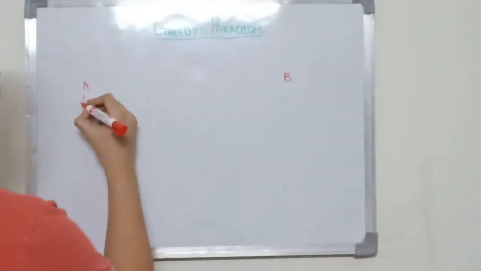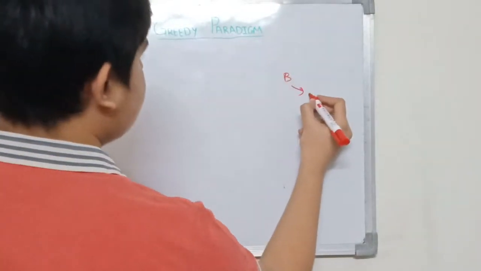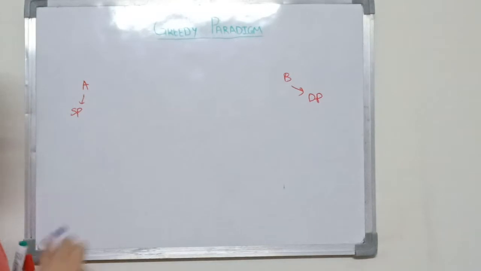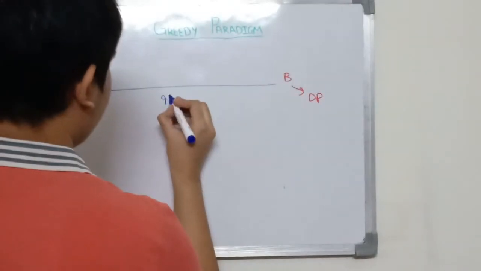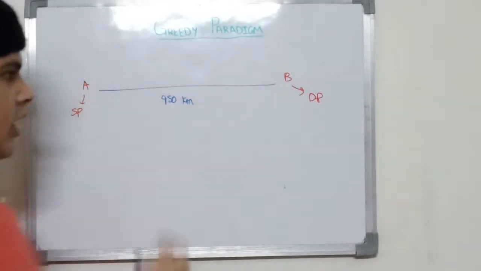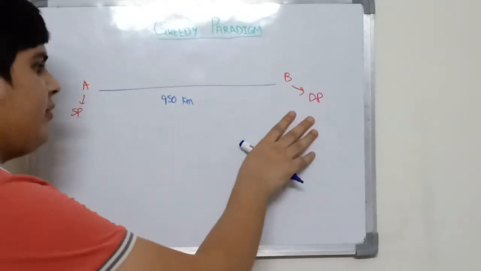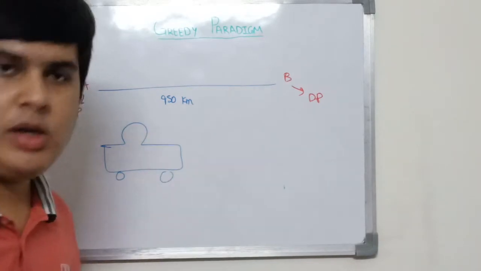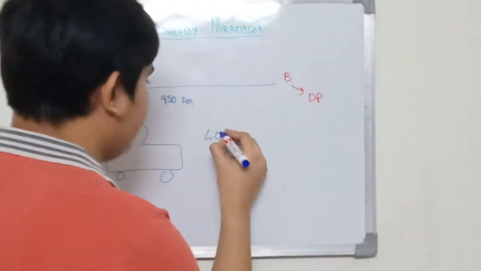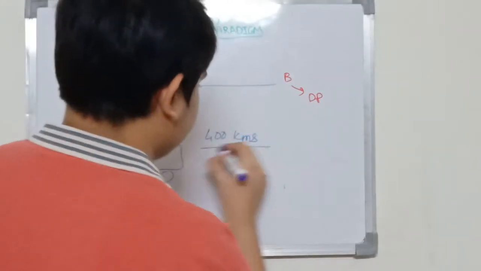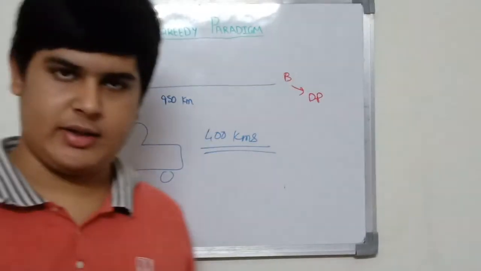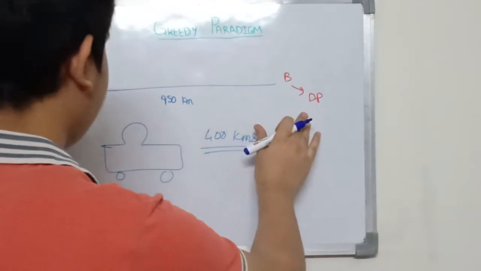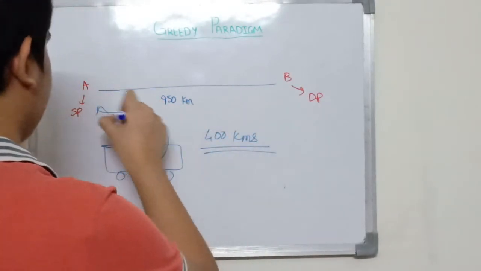So now let me continue with the example. There are 2 points A and B. A is our starting point, B is our destination point. Distance between A and B is 950 kilometers. In order to reach from A to point B, we have a car. The car runs on petrol and it can travel 400 kilometers on a single full tank. In order to reach from A to B, we are using this car.